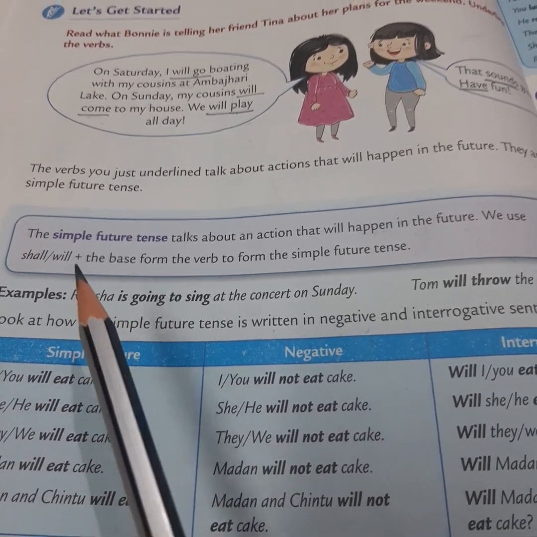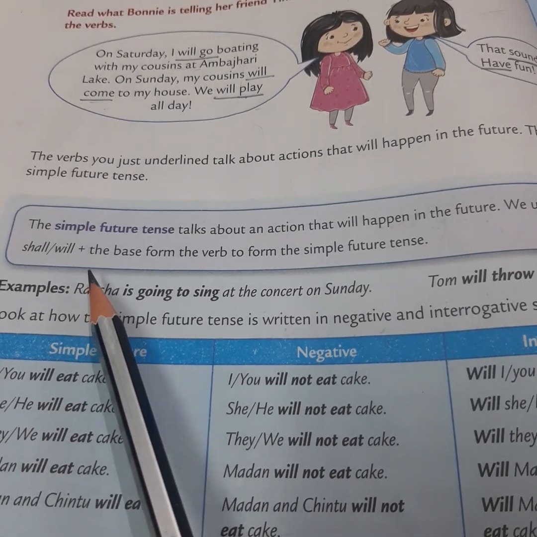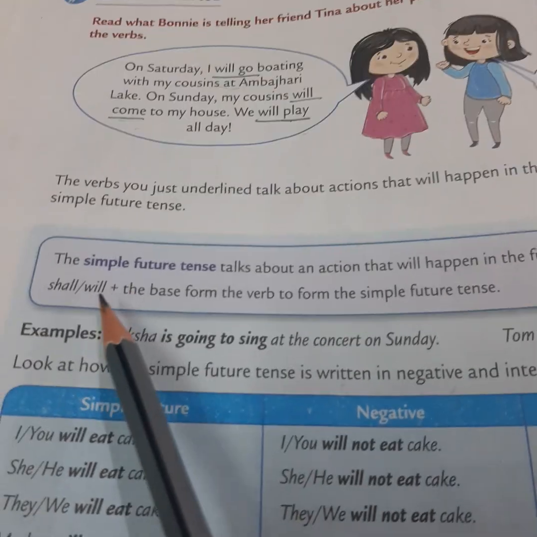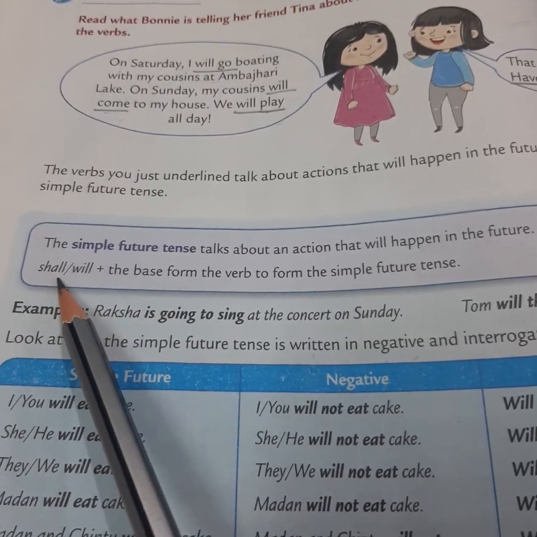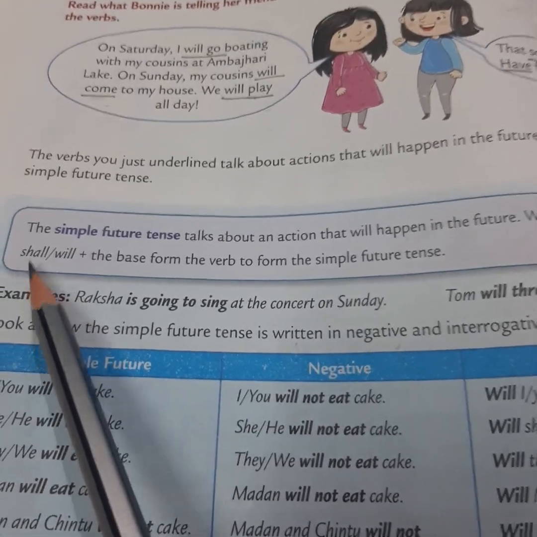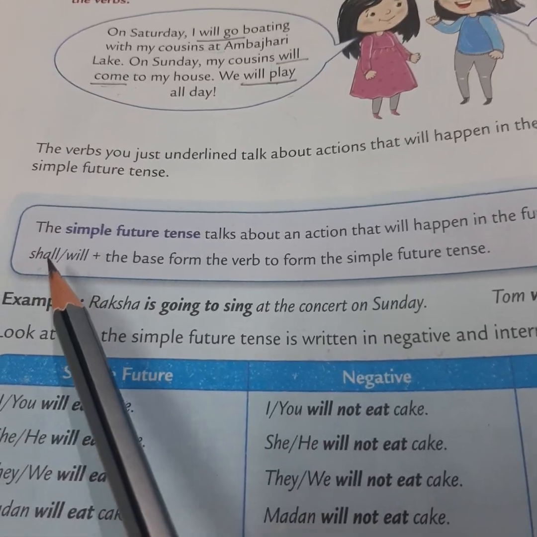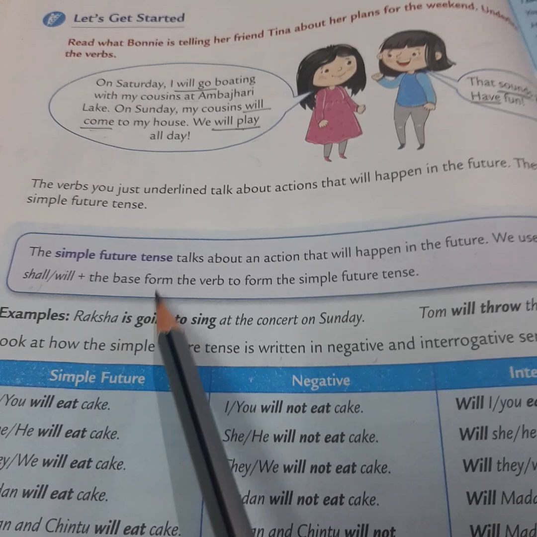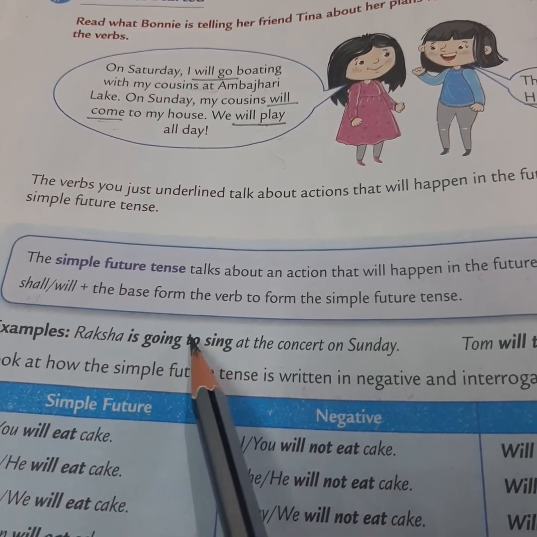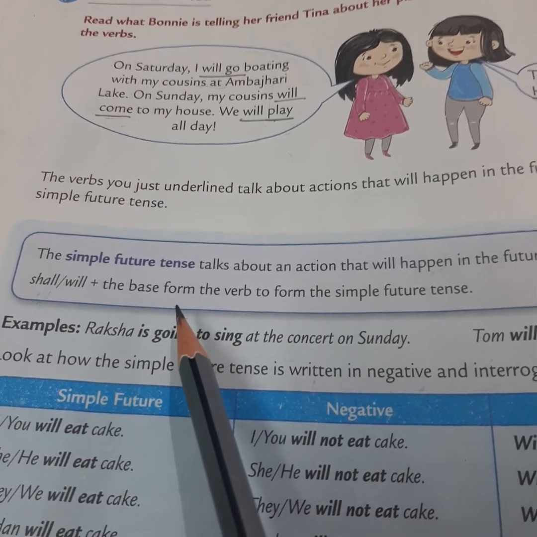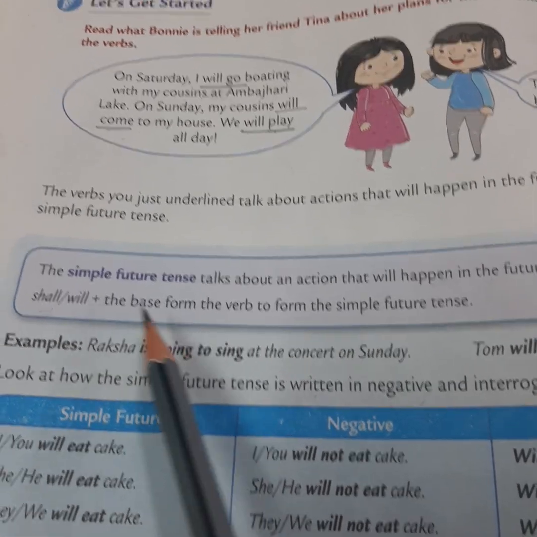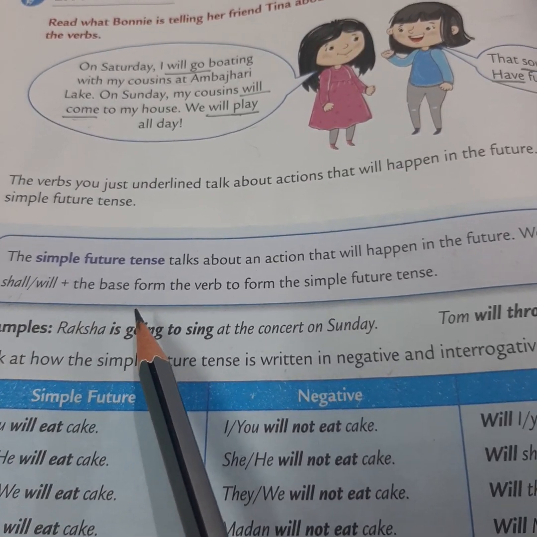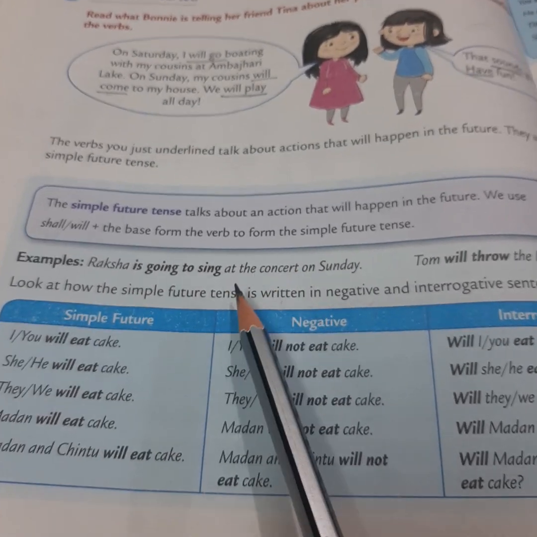We use shall or will plus the base form of the verb to form the simple future tense. Shall or will: with I we use shall, I shall, but with he, she, it we use will. Base form of the verb: play, write, sing. It's the base form of the verb. So we use shall or will with the base form of the verb to form the simple future tense.